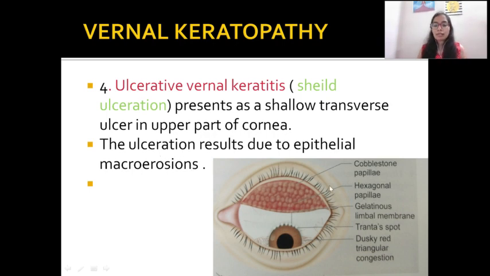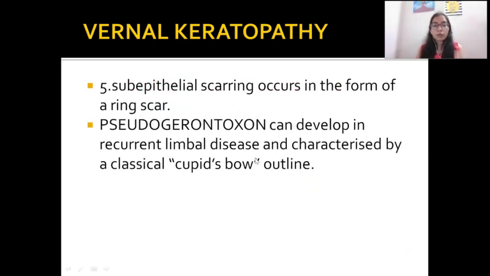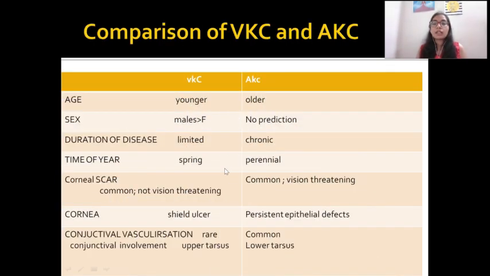Okay, after that, this is an imaginary picture in which you can see all the features: cobblestone papillae, which are well differentiated here. After that, hexagonal papillae are also seen. This is a gelatinous membrane. These are the Horner-Trantas whitish dots or spots, and this is the dusky red triangular congestion. After that, what else we can see is subepithelial scarring and pseudogerontoxon on the limbal disease. It is a type of inflammation around the limbus, and the gelatinous membrane is known as Cupid's bow outline.